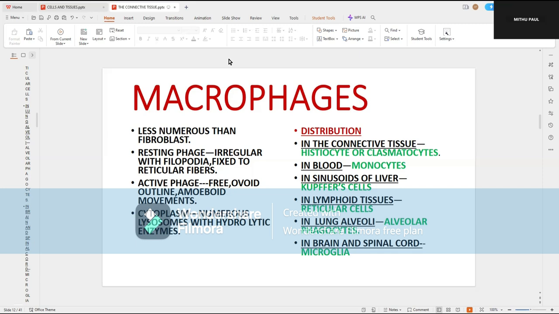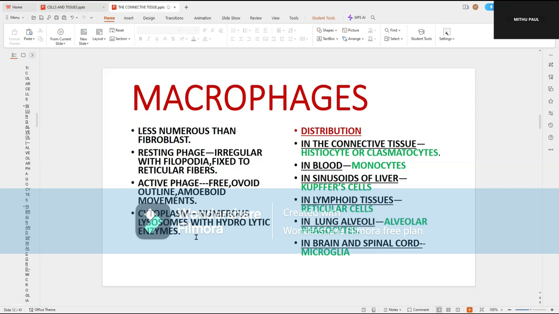But when there is a need, such as an infection or a foreign body reaction in the body, and some infection needs to be controlled, the cells free themselves from the fibers. They become ovoid and use amoeboid movement to reach the site. They take part actively in your body defense mechanism. They are very important under the heading of the mononuclear phagocytic system, which consists of some cells and tissues that take active participation in the body's protective mechanism.